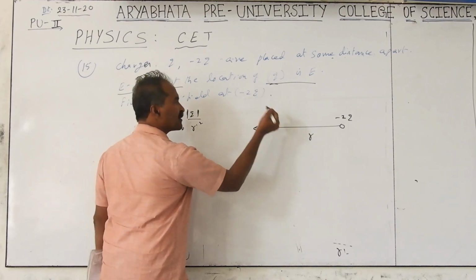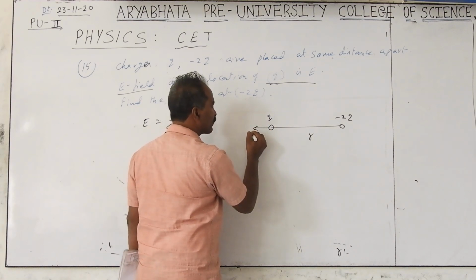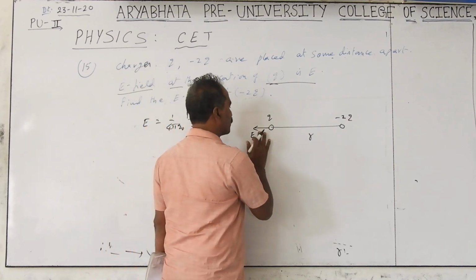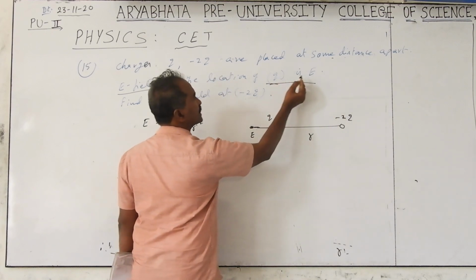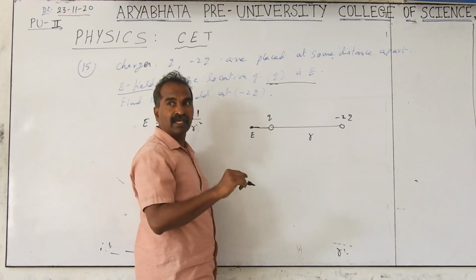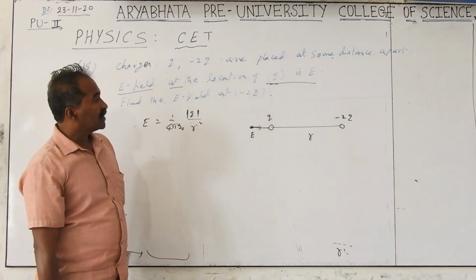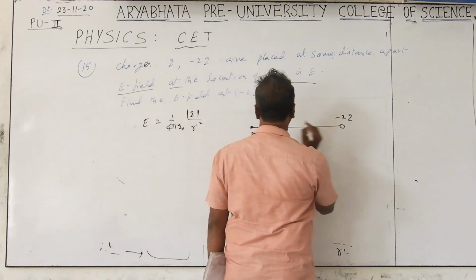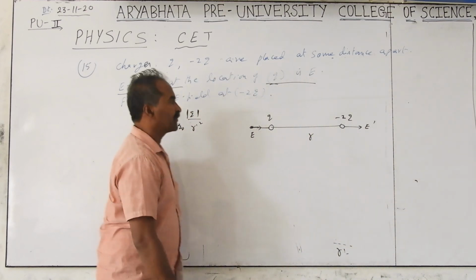So the electric field at Q is not because of Q, it is because of minus 2Q. That you have to understand. So here the electric field is E, and that is because of minus 2Q. Electric field because of a negative charge is towards it, and because of a positive charge is away. So here the electric field is this side, that is E, towards. But what about the electric field at minus 2Q? You have to find the electric field at this point. At this point the electric field is because of plus Q, directed this side. That is E prime, which we have to find.